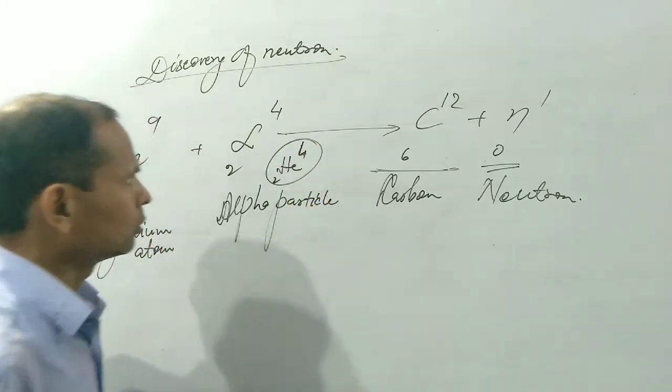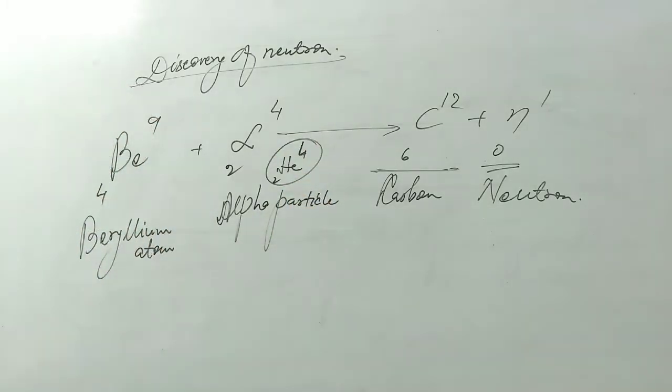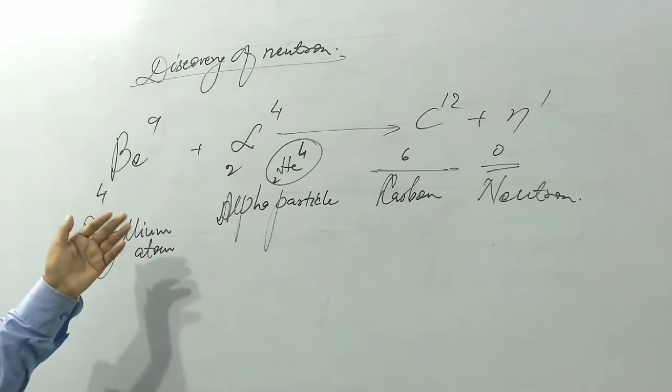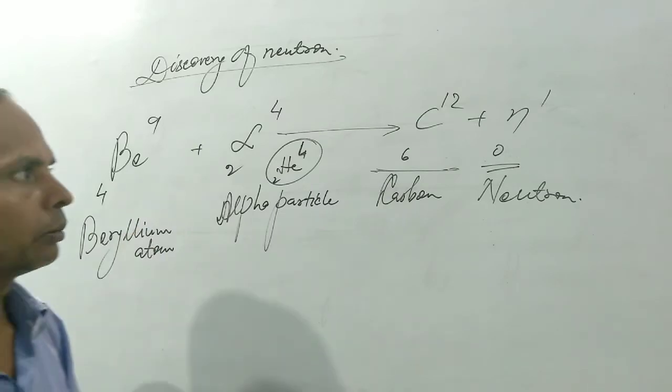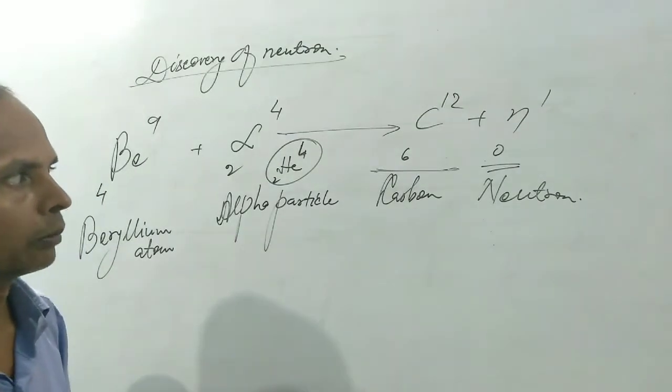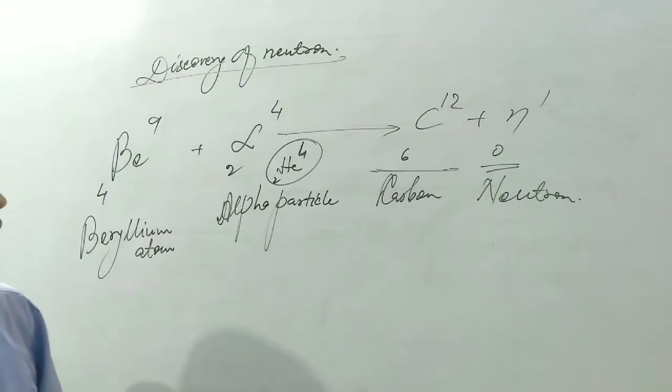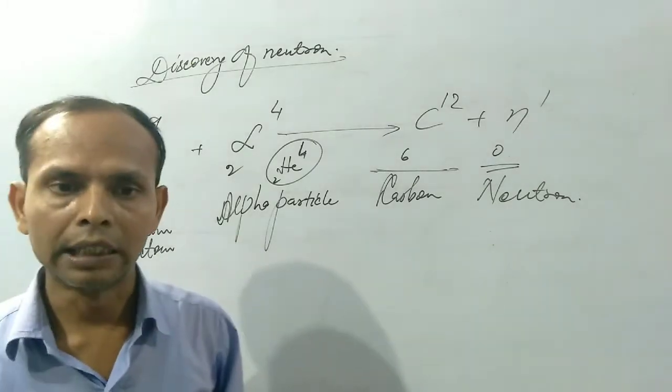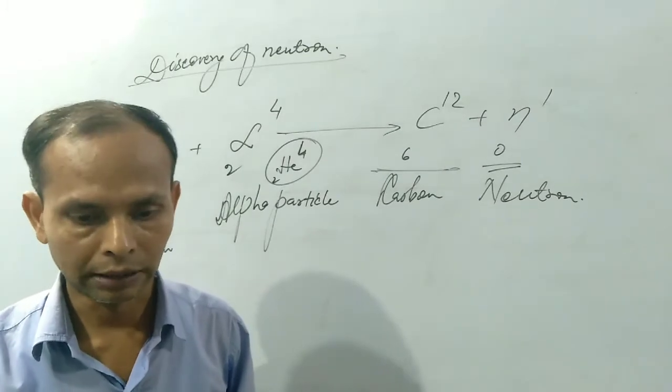Alpha particle is also known as helium. So alpha particles were bombarded over beryllium atom, a new element carbon is obtained as well as neutrons. This reaction was performed by James Chadwick for the first time.